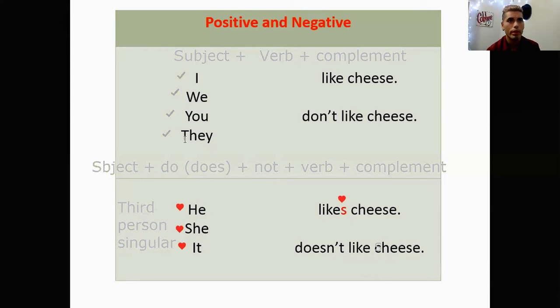For example, imagine that I want to say "it or she or he doesn't likes." Is this correct? Yes or no? If you said no, exactly, that is the correct answer. You never use the S in negative sentences when you use the third person singular. Alright? So I hope this is clear.